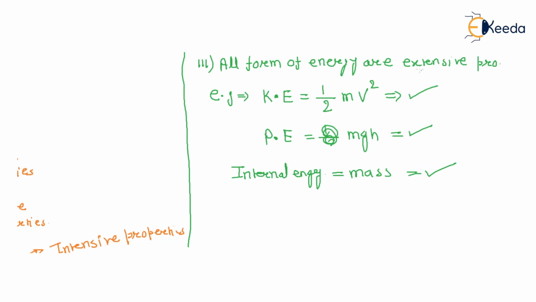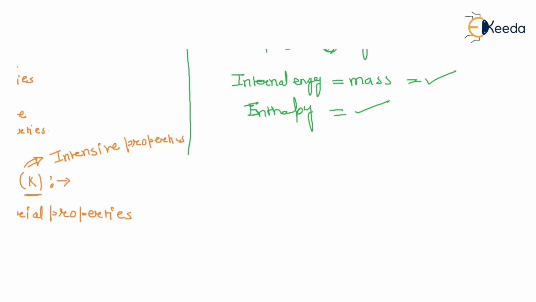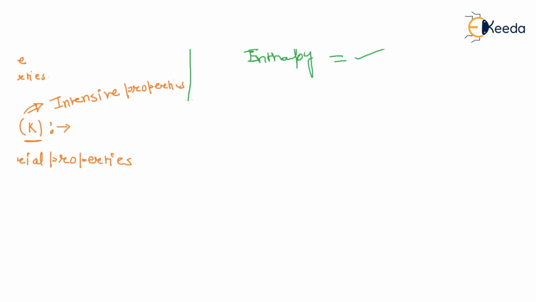And all specific properties of these extensive properties, a specific kinetic energy, a specific potential energy, a specific internal energy, enthalpy, are intensive. Why? Because the numerator is an extensive property divided by mass. The kinetic energy is half mv square.